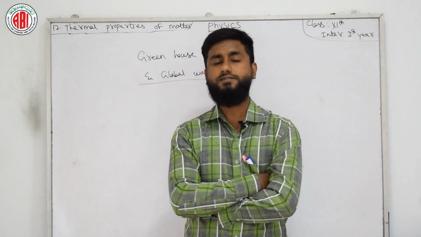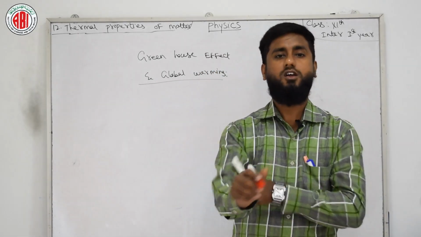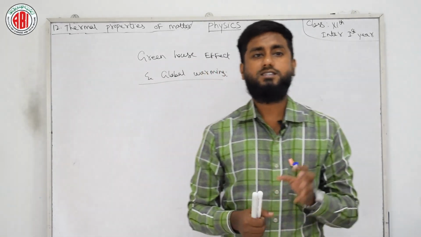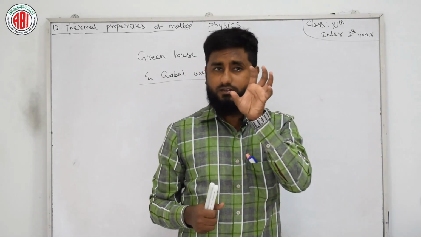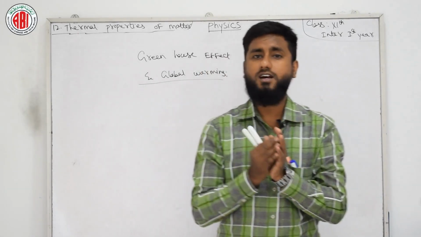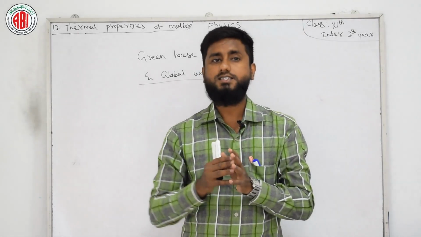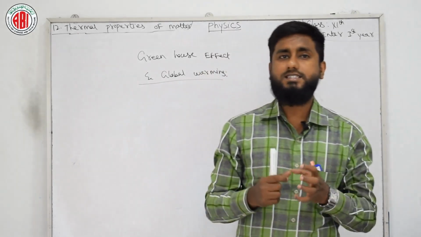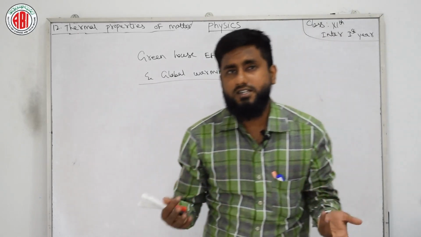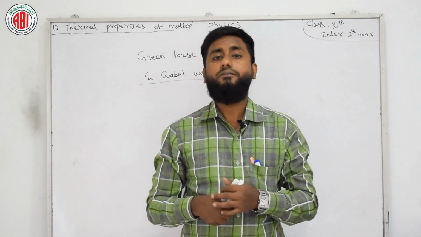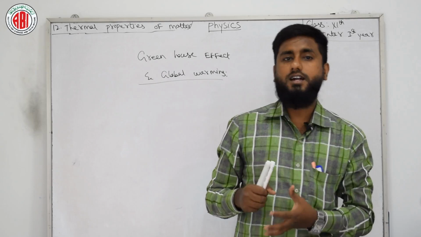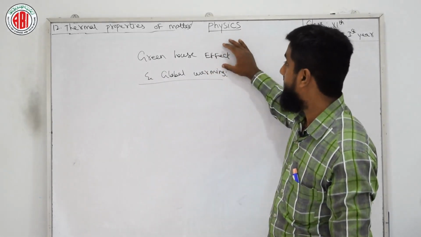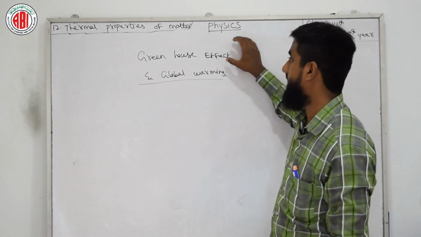We have some gases, as we know: carbon dioxide, methane, nitrous oxide, ozone, etc. These gases absorb heat. After absorbing this heat, these gases radiate in all directions. So by this the Earth's atmosphere gets heated. That means the temperature of Earth is heated by the greenhouse effect.